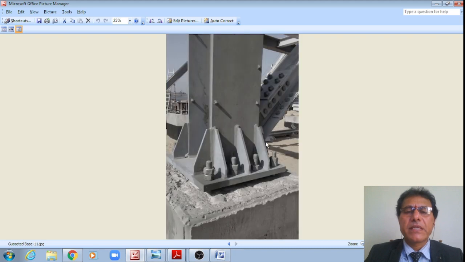The last schematic is this one. This is how the gusset plates are welded, touching the flanges as well as across the flanges. Both arrangements are there, which are also anchored by means of 4 plus 4, 8 number of bolts.